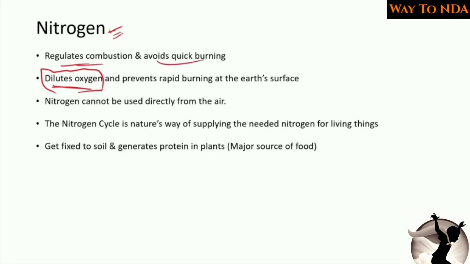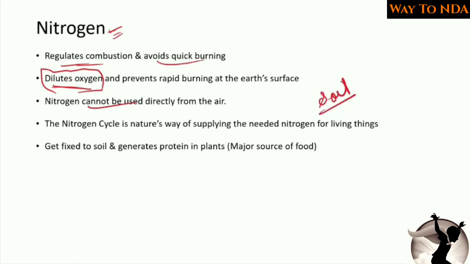And secondly, whatever nitrogen is available in the atmosphere, you cannot use it directly. It has to come to us in an indirect way. How? Plants will use this nitrogen. नाइट्रोजन plants also cannot absorb directly. So they absorb this nitrogen through bacteria, through the nitrogen fixing bacteria, and they absorb it through the soil.